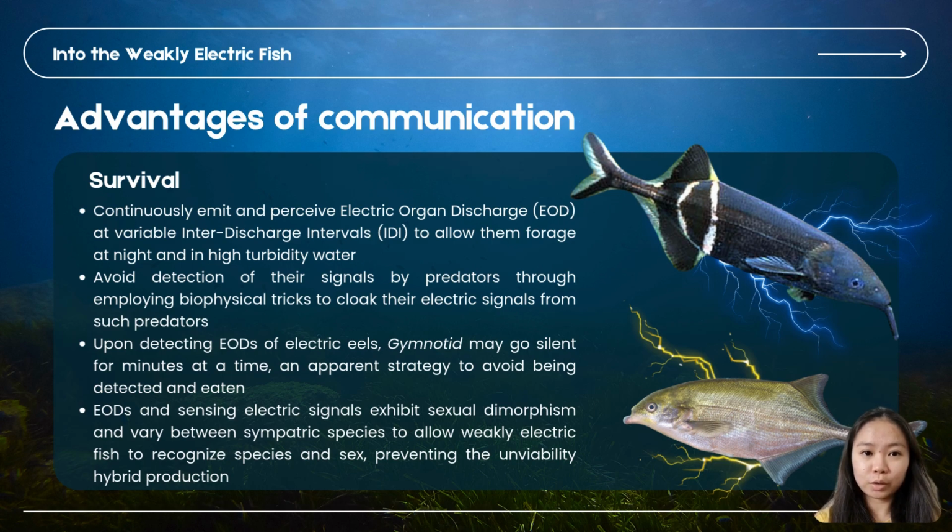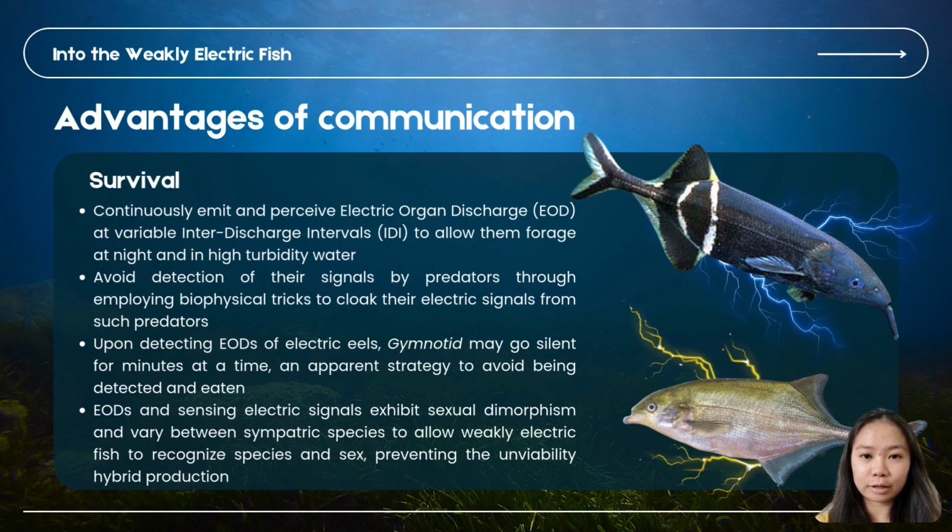Electric fish continuously emit and perceive EOD at variable IDI, which allows them to forage at night and in high turbidity water. This also helps them avoid detection by predators through employing biophysical tricks to cloak their electric signal from such predators. This is an example of a genotype to avoid being detected by predators.